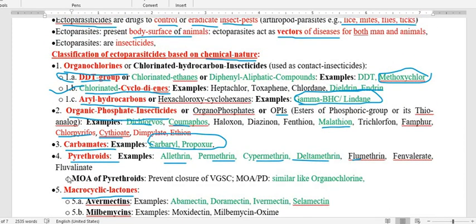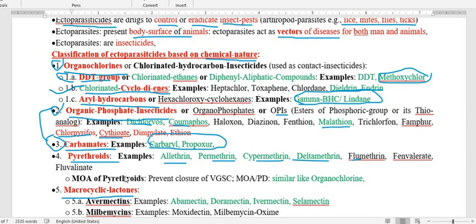Here I am going to mention that number two and number three, that is the organophosphorus insecticide as well as the carbamate insecticide, both possess quite a similar mechanism of toxicity against the ectoparasite. Both possess the same type of mechanism of action.